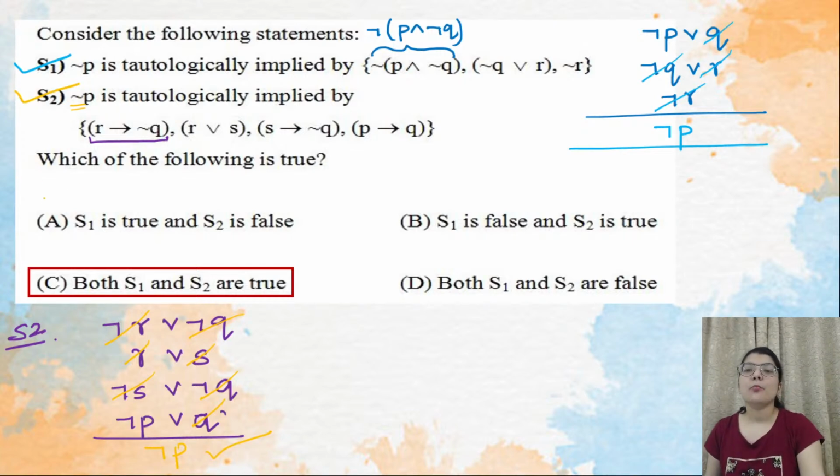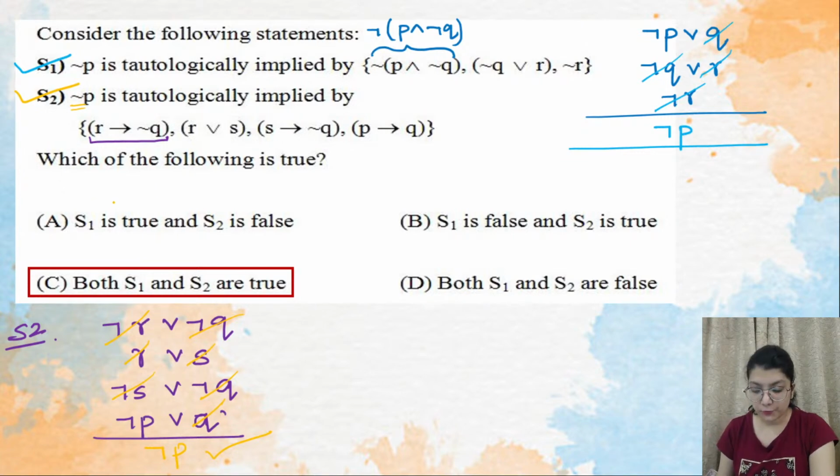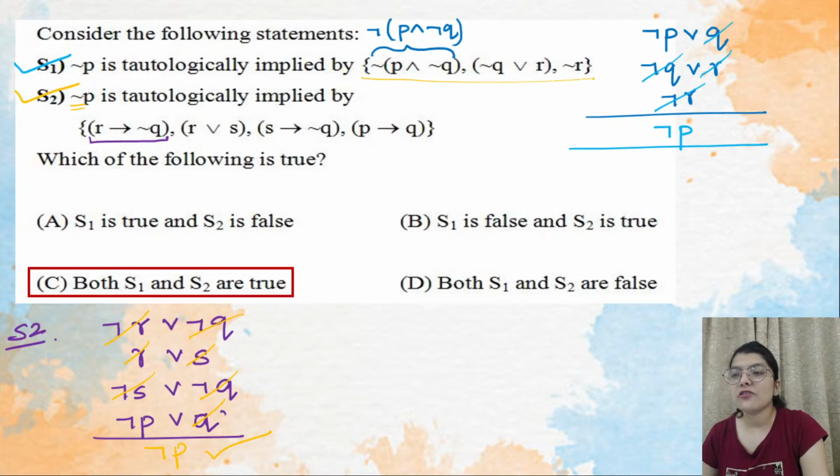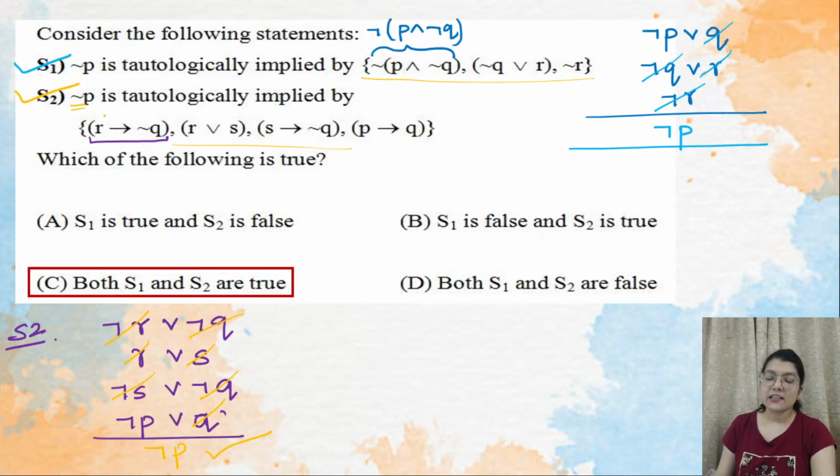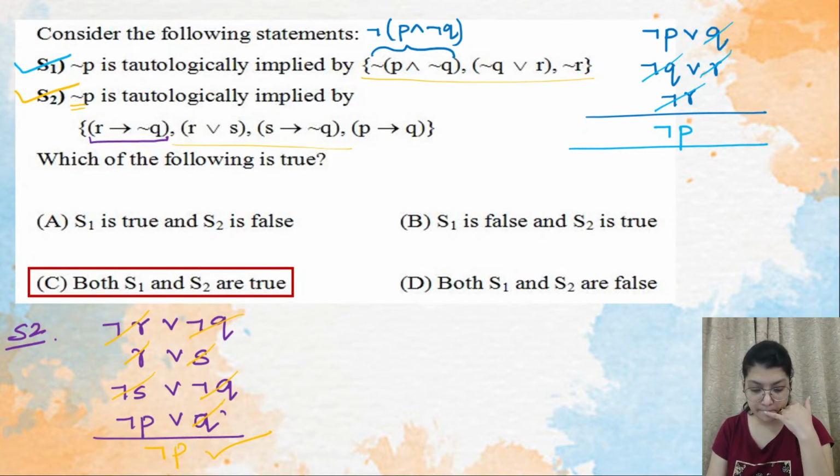So both S1 and S2 are true. That is, negation P is tautologically implied by these propositions and negation P is tautologically implied by these propositions. So both S1 and S2 are correct. Clear? Any doubt in this question?